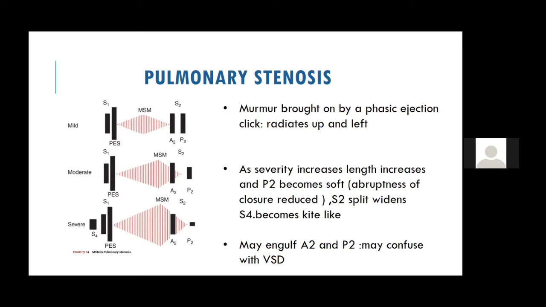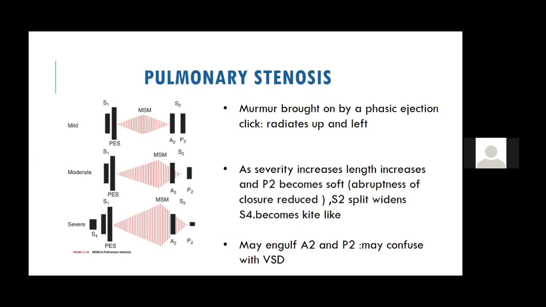So premature opening only means the valve is opening from a smaller distance, and that is why the click decreases on inspiration. The closer the pulmonary ejection click is to S1, the more severe the pulmonary stenosis. The wider the split of the second heart sound, the more severe the pulmonary stenosis.